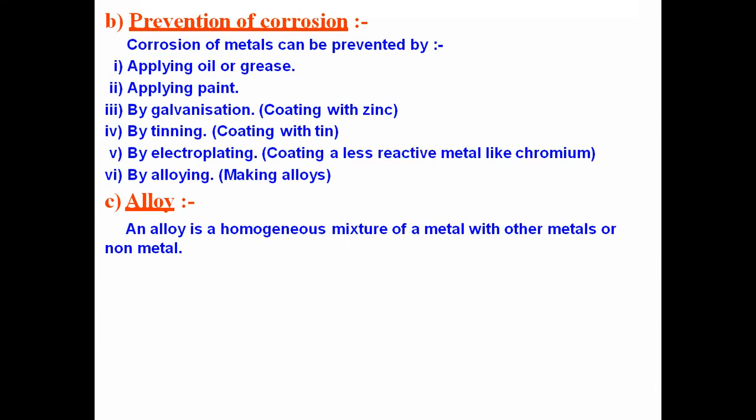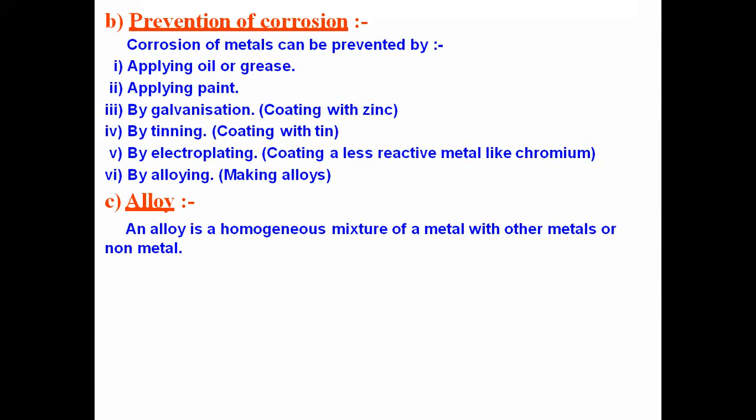So that is called homogeneous. One more word is heterogeneous. Heterogeneous means a mixture like water and sand, a mixture which will not mix completely with one another. The one which mixes completely is called homogeneous, and the one which does not mix completely is called heterogeneous.